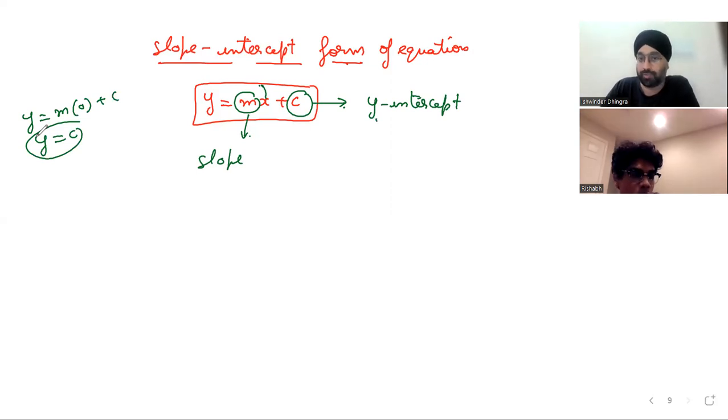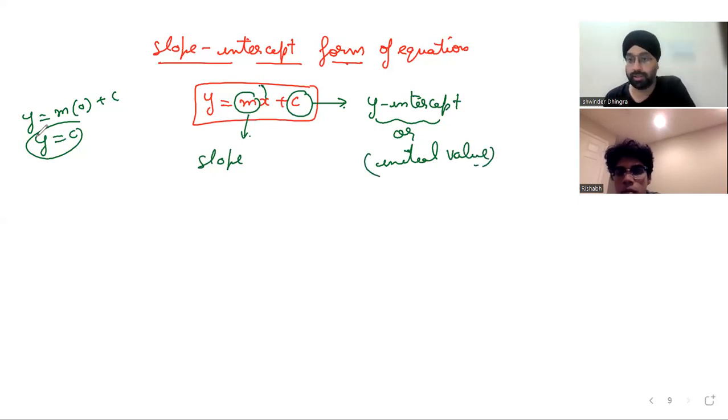This is known as the y-intercept, or sometimes when you're doing word problems, I'll discuss it later, this is also known as the initial value. Please do remember. So how do we find the y-intercept? We need to put x equal to 0. Again, I'm insisting, in the whole of my SAT preparation I'll always insist: how do we find the y-intercept? Put x equal to 0. Because that is really very important. I hope you have seen the importance of why we need to do this.